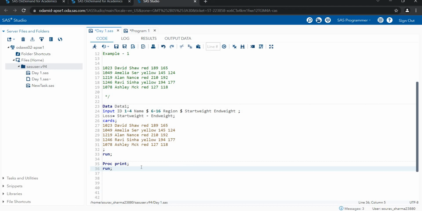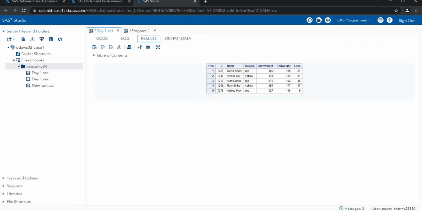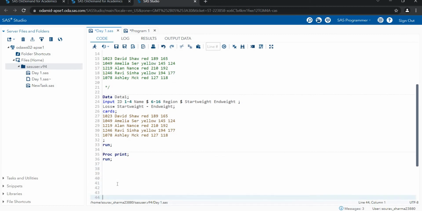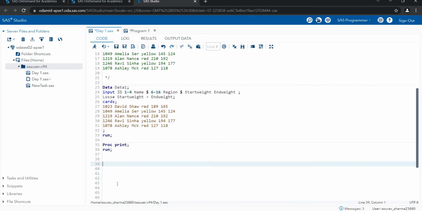So let's suppose I created one data set. Now I want one report of my data. So how are we creating a report? Let's see one example here. I'm creating a comments box first, report in SAS.